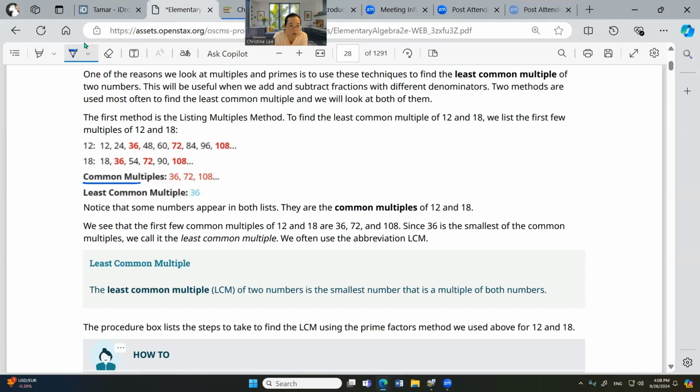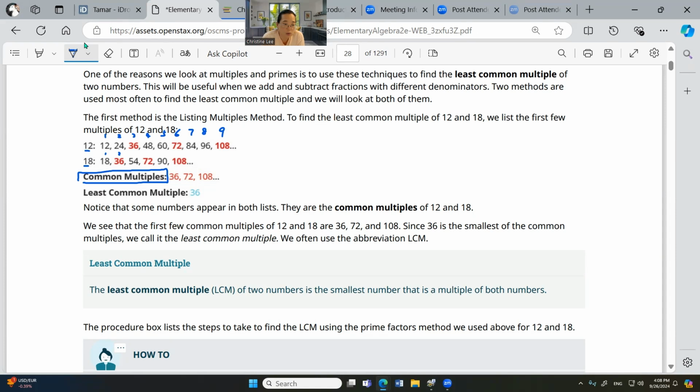Multiples mean it's bigger than itself. So 12, this is a multiple: 12, 24, 36. This is 12 times 1, 12 times 2, 12 times 3, 12 times 4, 12 times 5, 12 times 6, 7, 8, 9. And then 18, you have 18 times 1, 18 times 2.